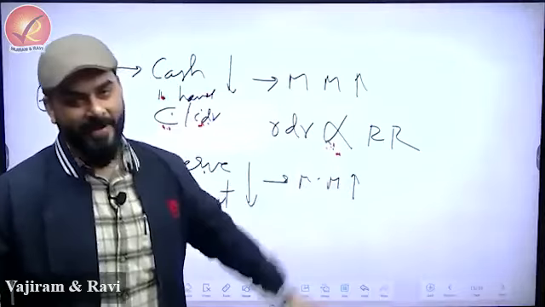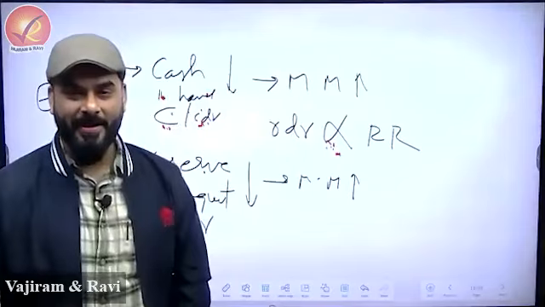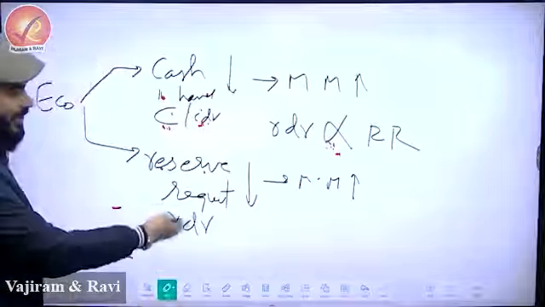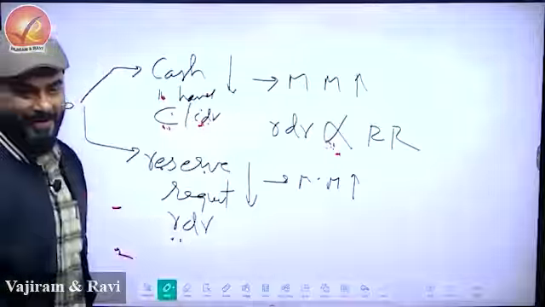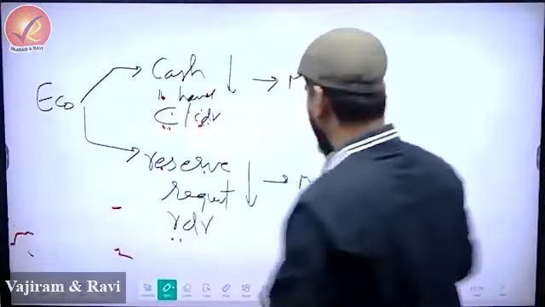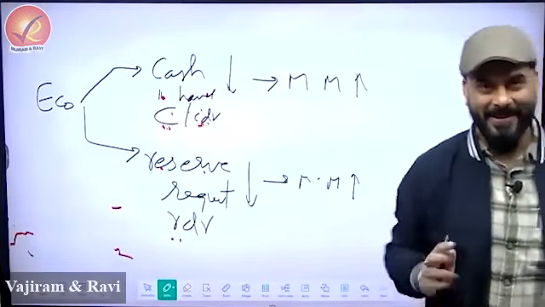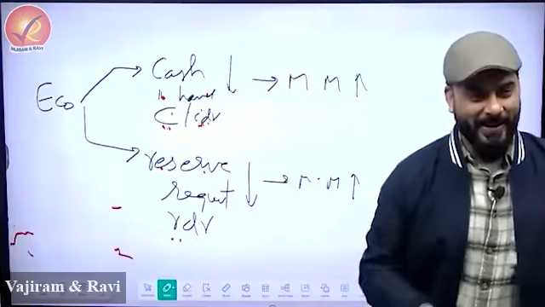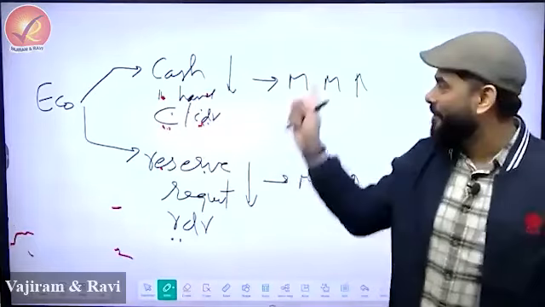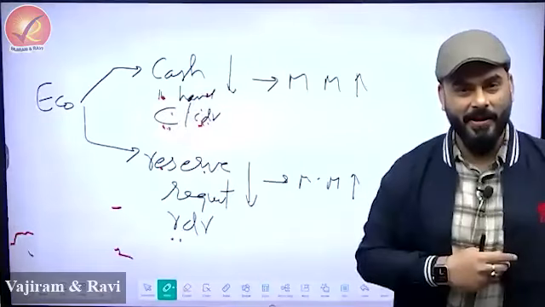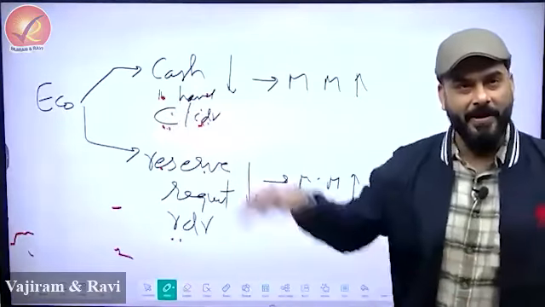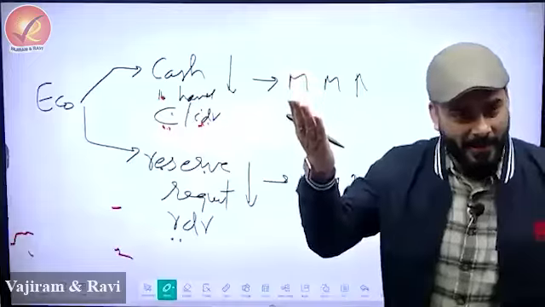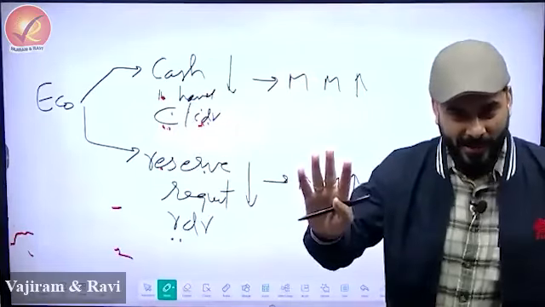So, RDR is directly proportional to RR. Right? So, what shall I write here? RDR. Done. Now, let's do the magic part. Let's do some calculations. Just a basic idea, no names taken. So if CDR is low, what will happen to the multiplication of cash? If RDR is down, meaning CRR etc. is down, what happens to money multiplication? Increased. Can you answer questions now in the exam?